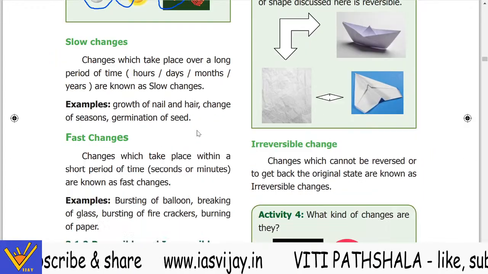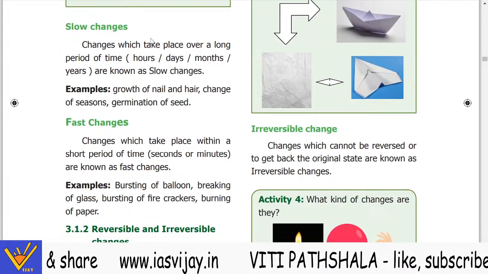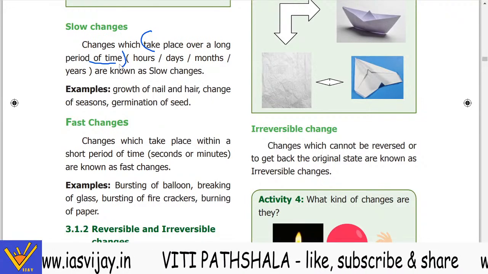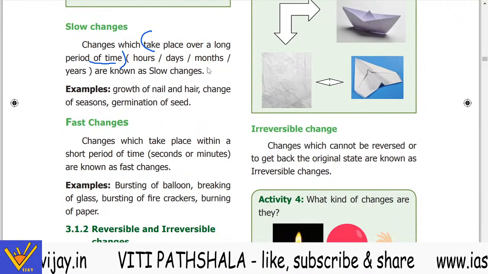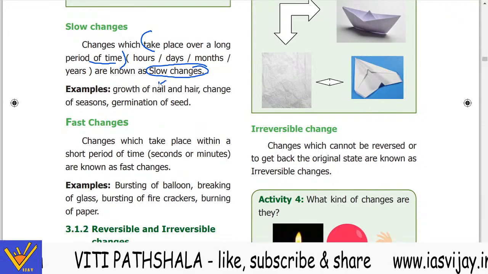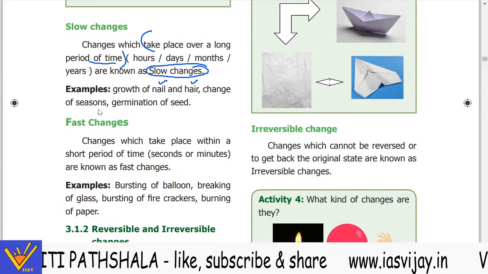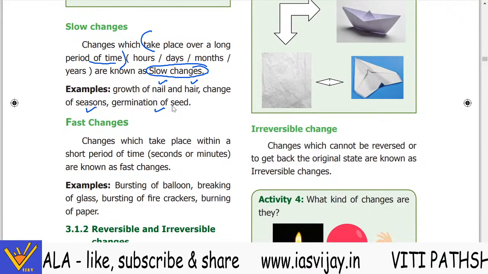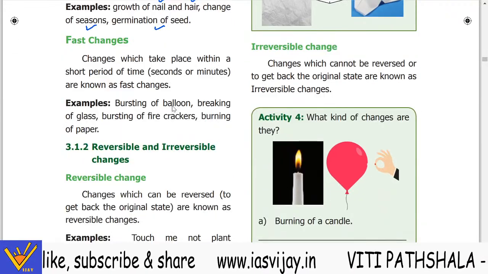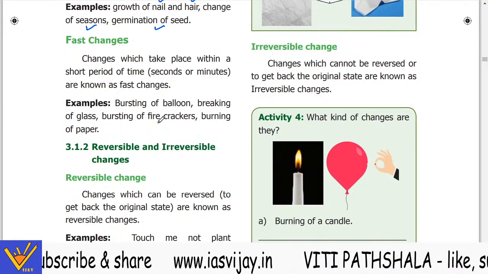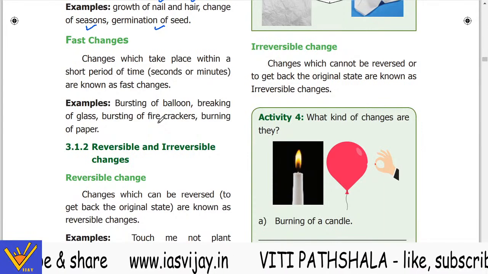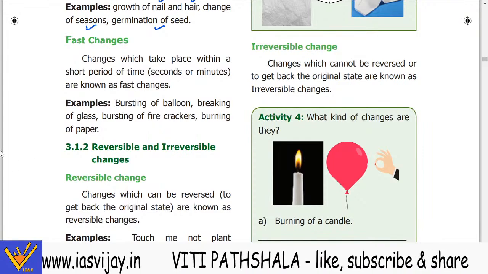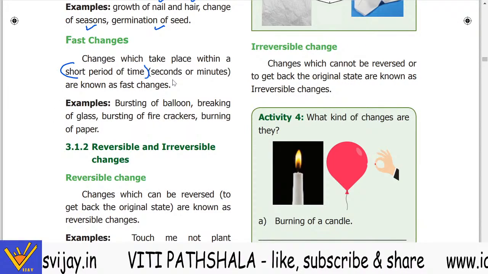Slow changes take place over a long period of time, जो लंबे समय लेते हैं, hours, days and months, उनको हम slow changes बोलते हैं. जैसे कि हमारे नाखून, हमारे hair, the changes of the season and the germination of the seed, plant का निकल के आना. फास्ट चेंजेस की अगर मैं बात करूं, फास्ट चेंजेस जो सेकंड्स और मिनट्स में हो जाएं तो उनको हम फास्ट चेंजेस बोलते हैं. Fast changes are the changes that occur in a short period of time, in seconds and minutes.